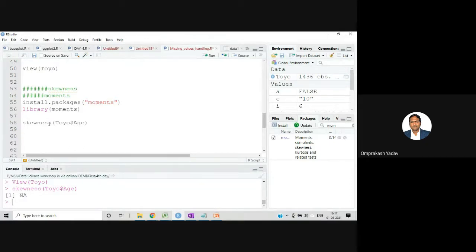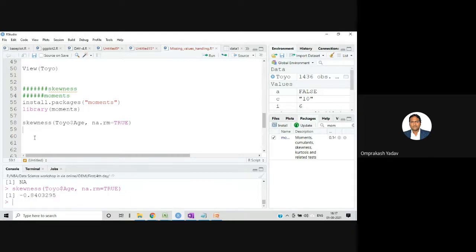The way the mean cannot be calculated, similarly skewness cannot be calculated if NA values are there. So we will say na.rm equals TRUE. Now we calculate skewness. It's coming negative. So remember this thing.